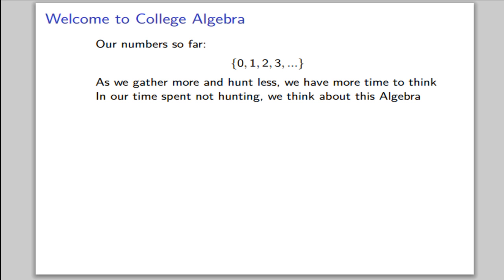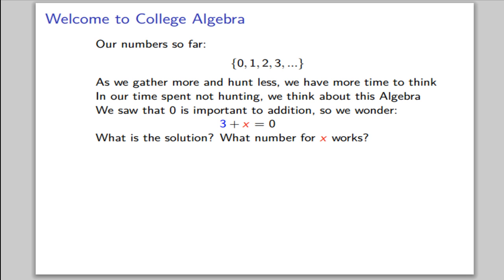Now, as we gather more and hunt less, we have time to think. In our time spent not hunting, we think about this algebra. We saw that 0 is important to addition. So we wonder, 3 plus what equals 0? What is the solution? What is the number for x that works?